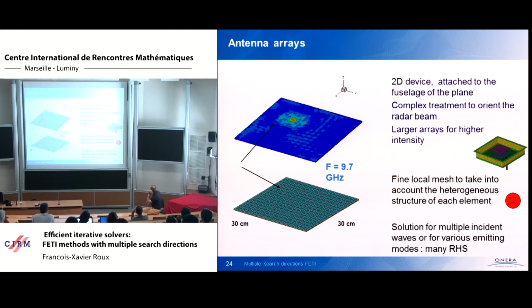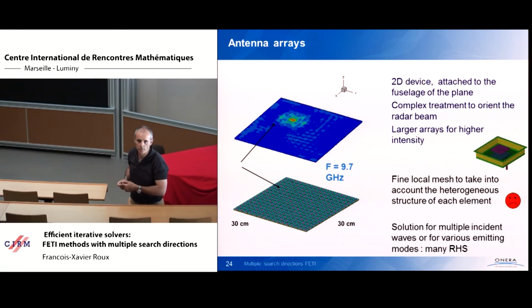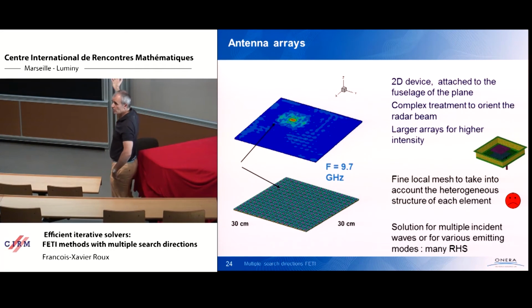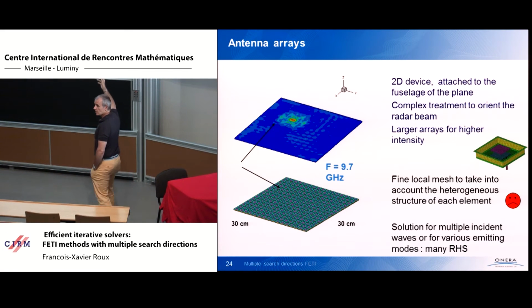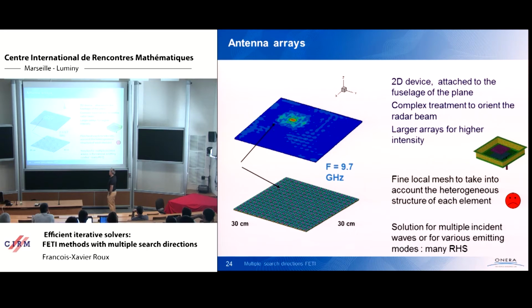The problem is that each cell of the antenna is in fact a multi-heterogeneous object with dielectric and conducting materials with special shapes. So you need a very fine mesh to represent correctly what is happening at each individual cell level.